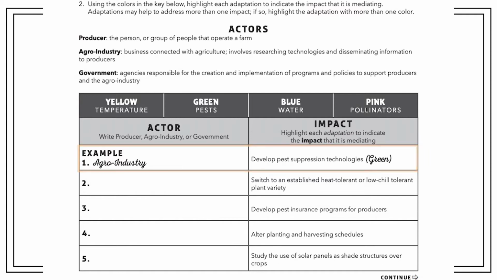Then, decide which of the 4 impacts that adaptation would affect. Highlight the adaptation with the corresponding color. We would highlight this one in green because it's affecting pests.